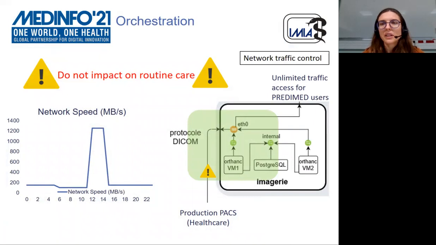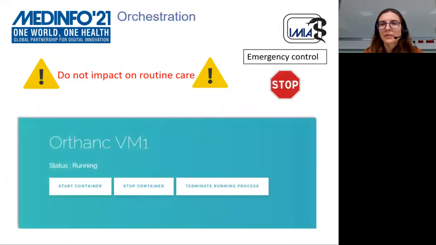The first one communicates with the production DICOM server using the DICOM protocol. Network traffic control is set up to limit our impact on the healthcare. The second Orthanc container is set up for PREDIMED users with unlimited traffic access. Both Orthanc containers share the same PostgreSQL database deployed on Ceph. An emergency control is also set up to quickly stop our Orthanc container and thus stop all communication with the care production.